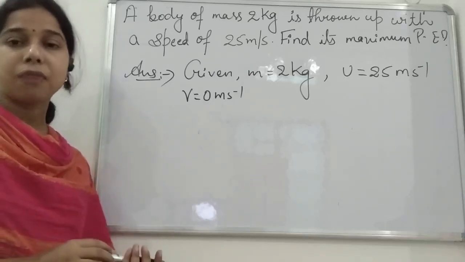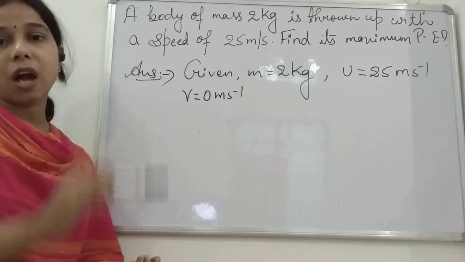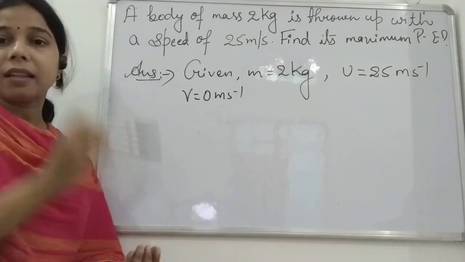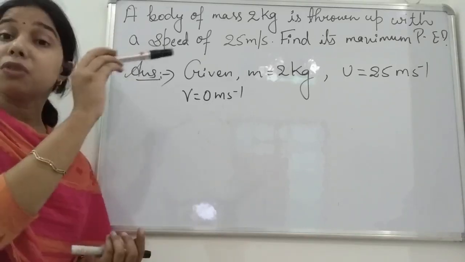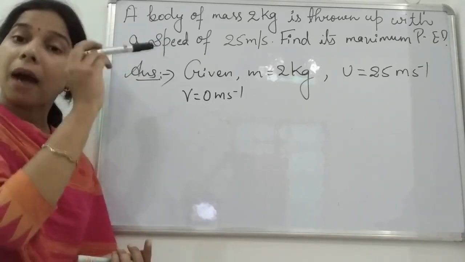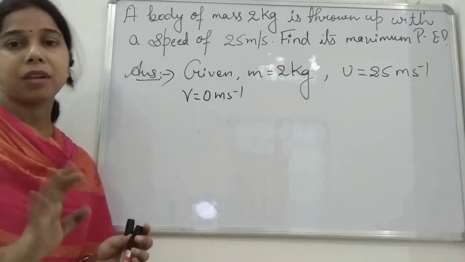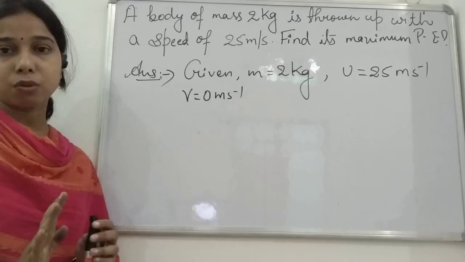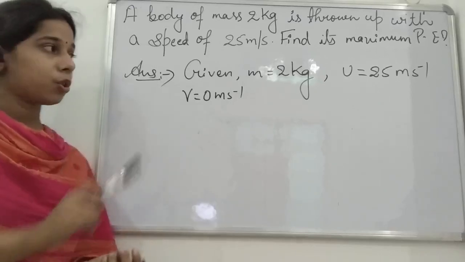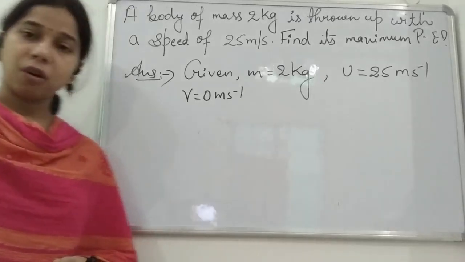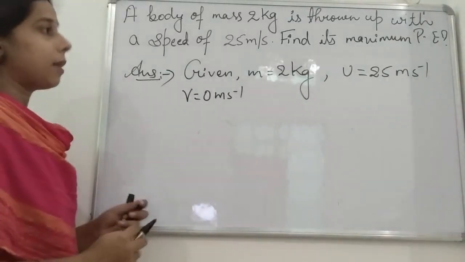We have to find the potential energy at the maximum position, when it reaches the maximum height. Until then we have to find the velocities also. So initial velocity is 25 meter per second and final velocity is 0 meter per second.